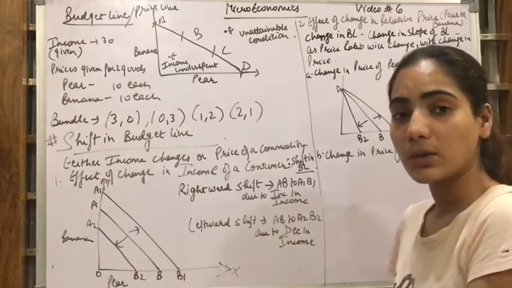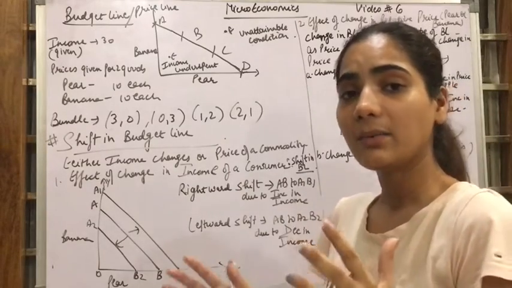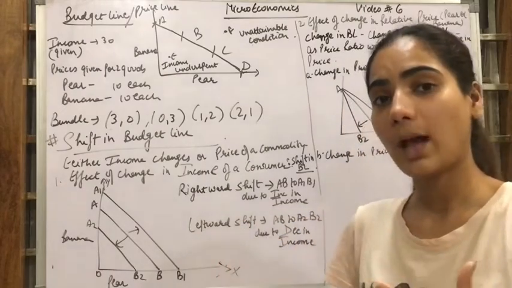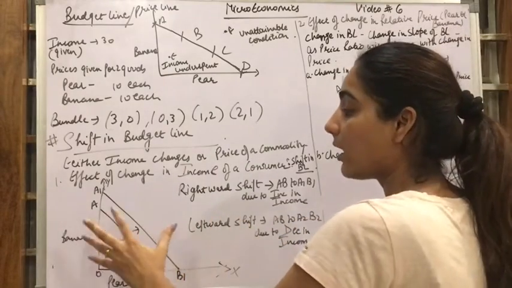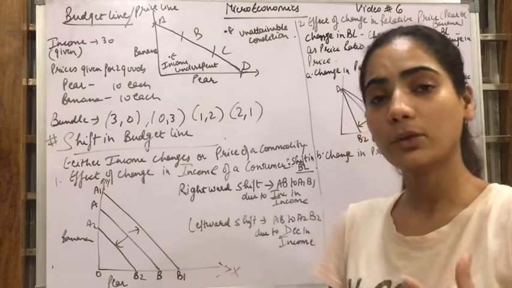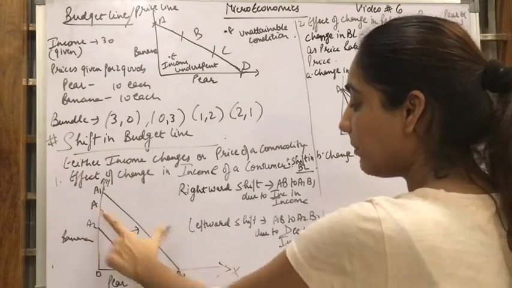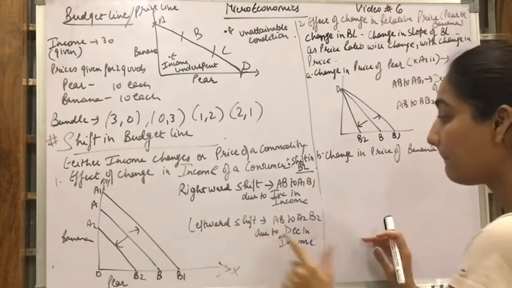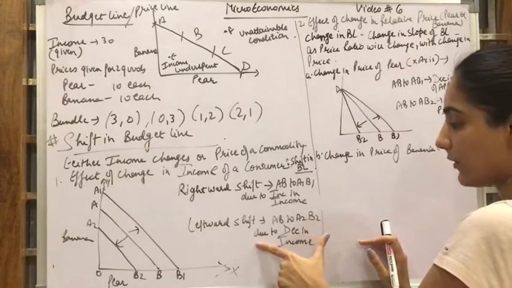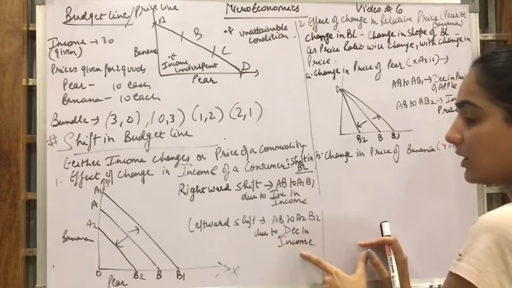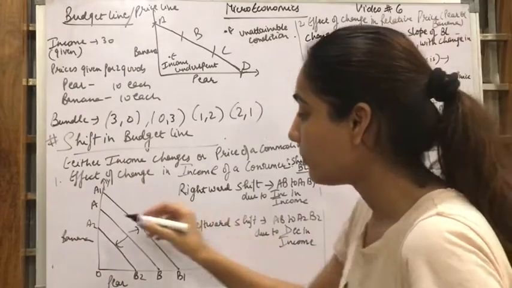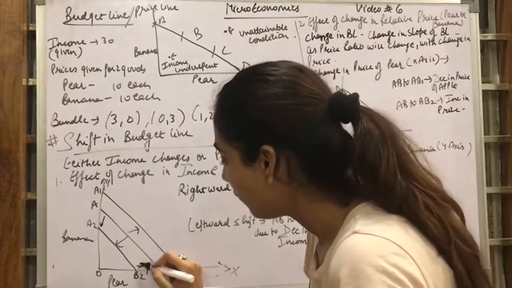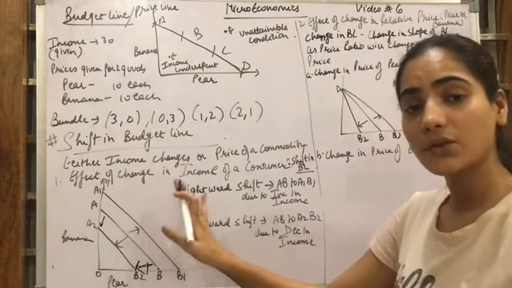Another situation could be if my income has decreased, what will happen? I have to buy less of both the goods. That means AB has shifted to the A2B2 budget line, and this is a leftward shift, which means my income has decreased and now I have to purchase less of both the goods. Have you understood this?